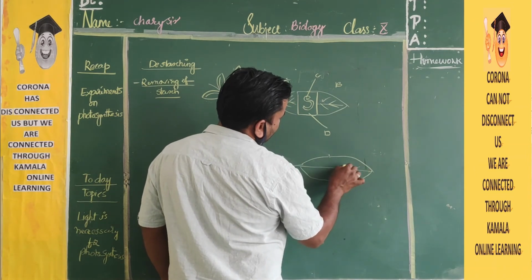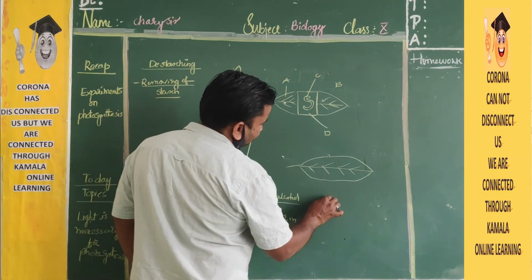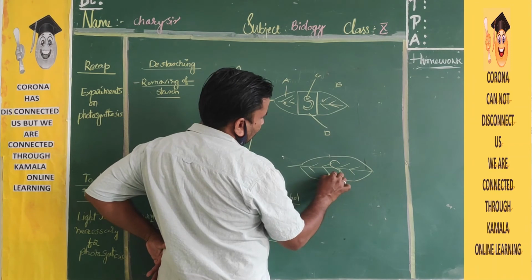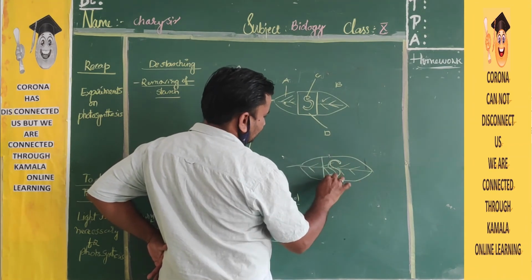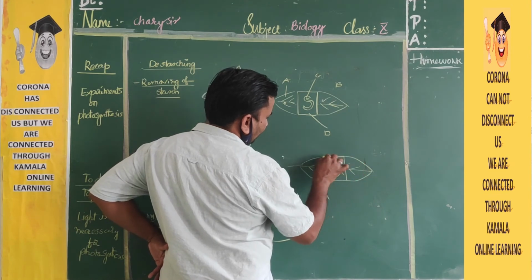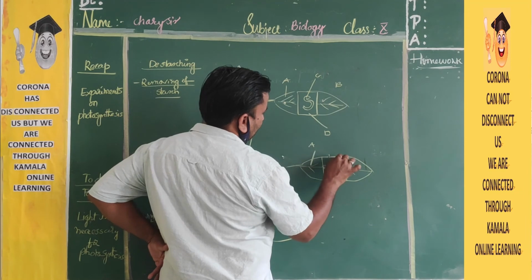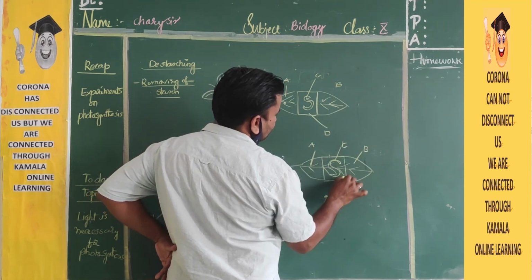After the experiment, what happens? The S shape is already done. This is the part covered with black paper. This is the A portion, B, C portions, and this is the D portion.